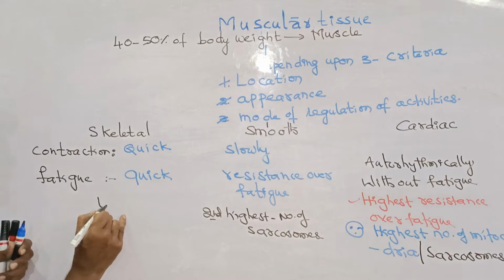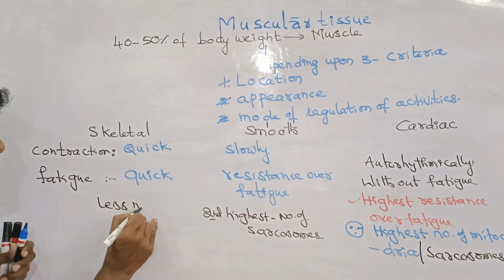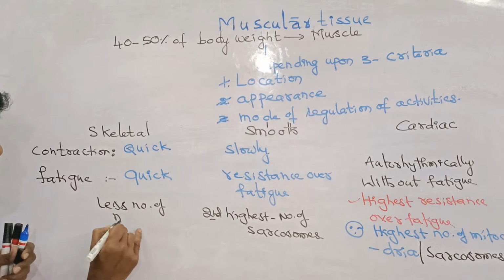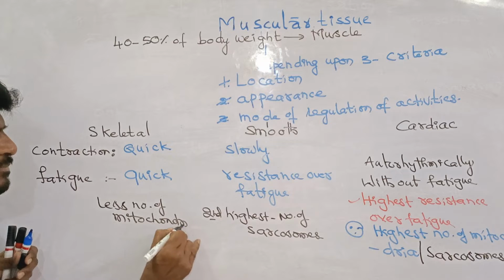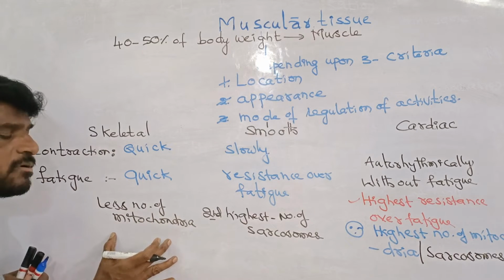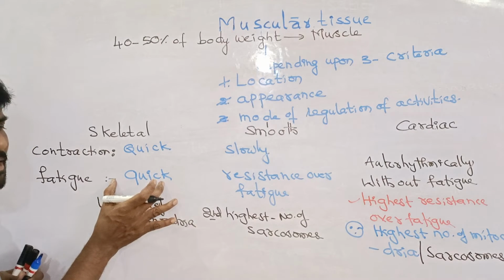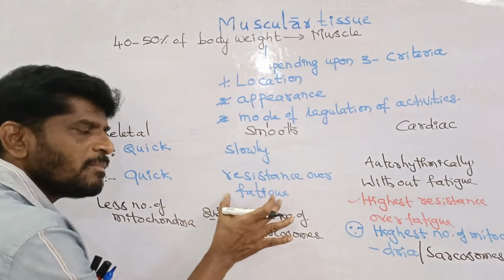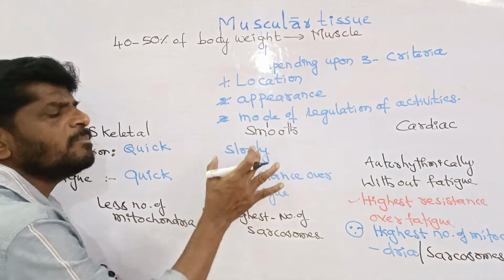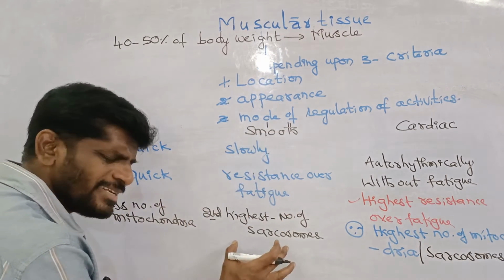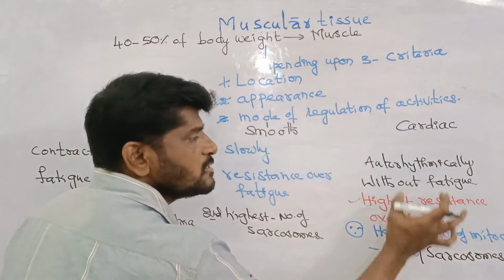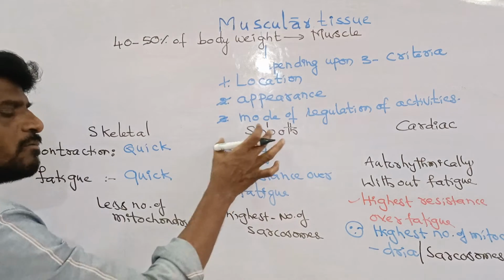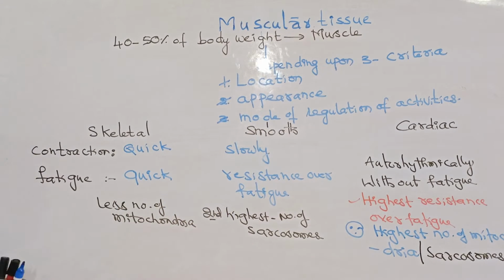The lesser the number of mitochondria, the quicker the fatigue. This is the muscle undergoing contraction slowly but resistant to fatigue because it has many mitochondria. So: highest number of sarcosomes, second highest number of sarcosomes, least number of sarcosomes.